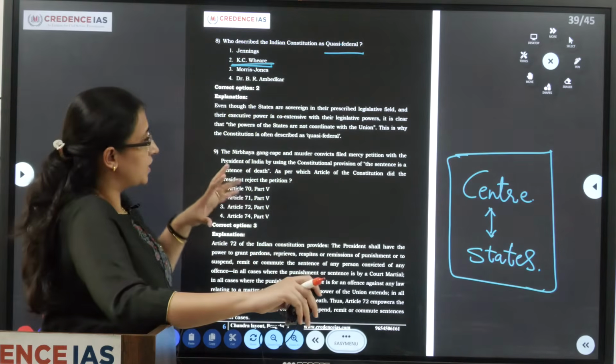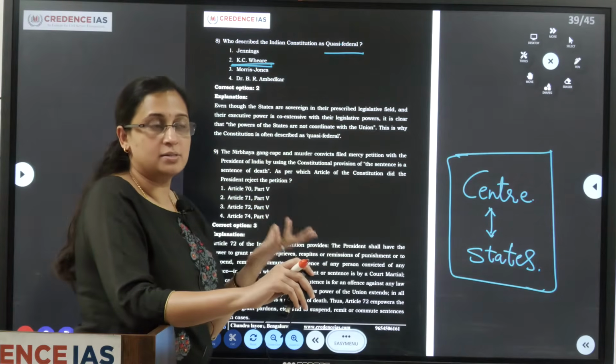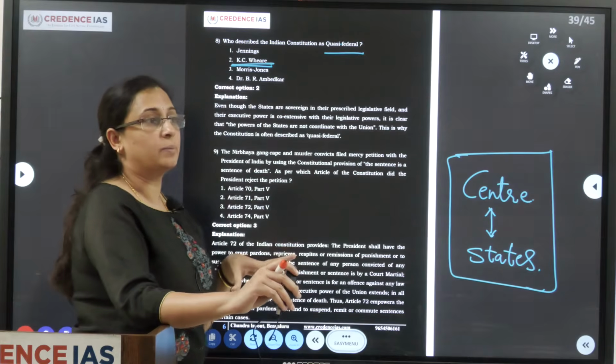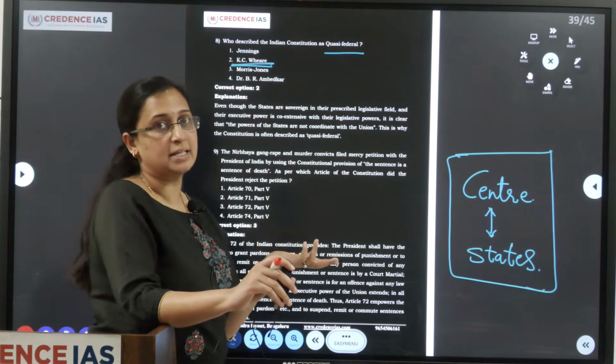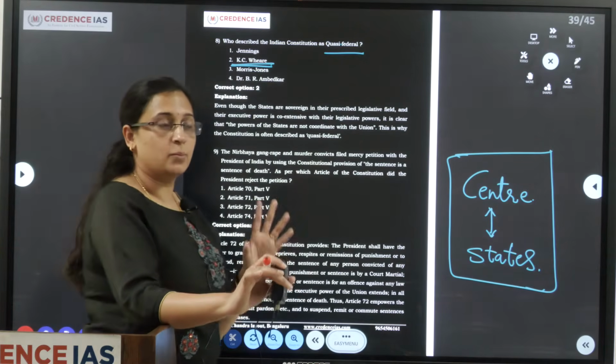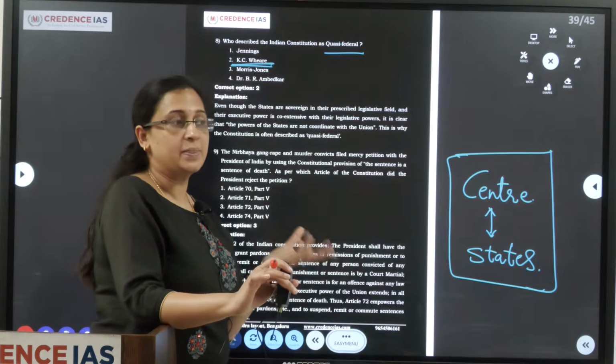Each state has its own executive, that is the governor, chief minister and the council of ministers, and every state government can make its own laws in its state legislative assembly. So both the center and the states have coexisting powers in legislative as well as executive fields.